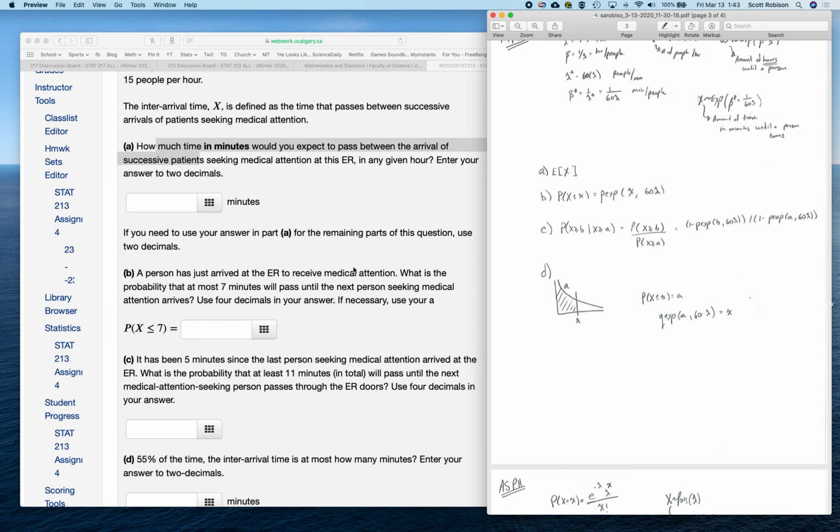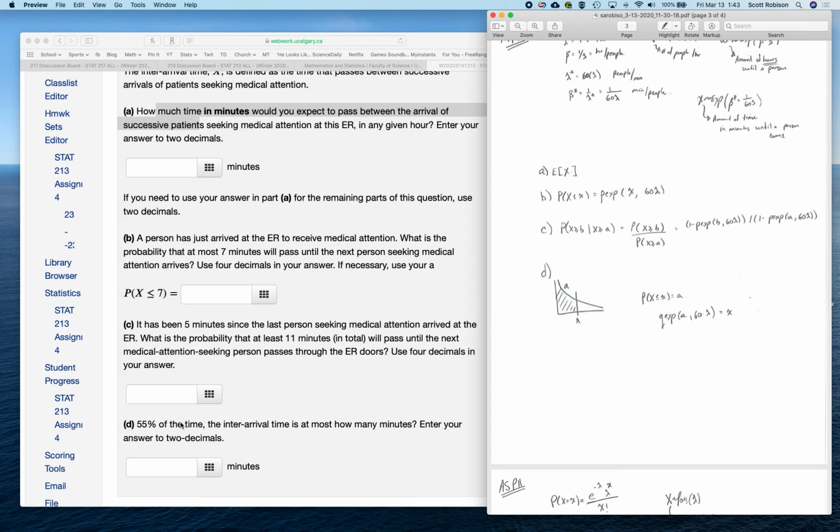So here, I think this question becomes extremely like question 21, except for making sure that you have your new success rate in terms of minutes instead of in terms of hours. The only slight difference between this question and question 21 is part D, where it says 55, or some different number for you perhaps, of the time you have the arrival rate be at most how much time.